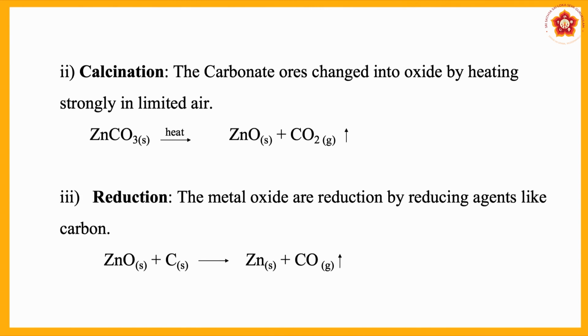Coke is a very good reducing agent. What does it do? It converts the oxides into the respective metals. For example, in case of zinc, we have zinc oxide. It is a solid. In the presence of coke, if it is heated, the reducing agent reduces zinc oxide into zinc, and carbon monoxide gas is released.